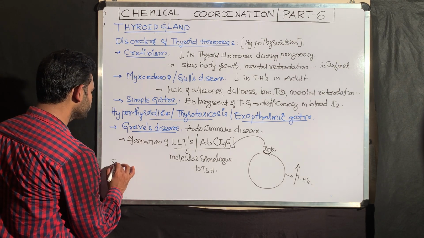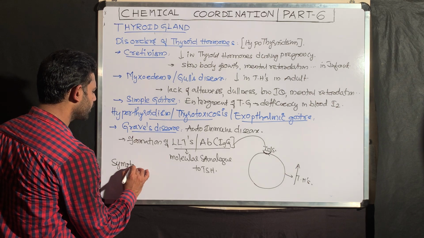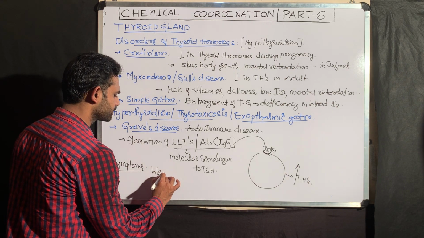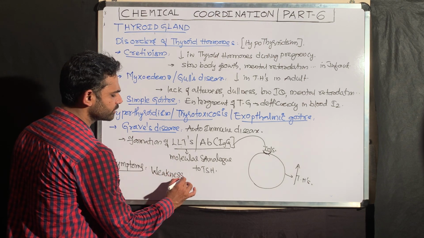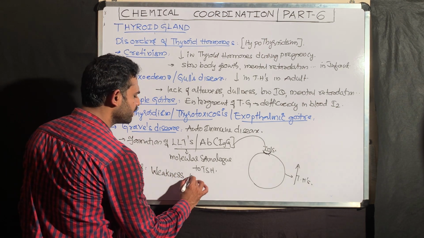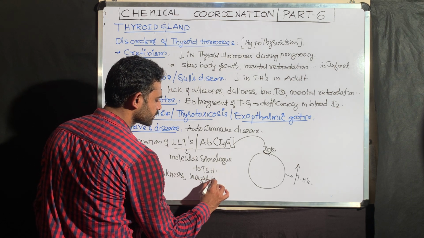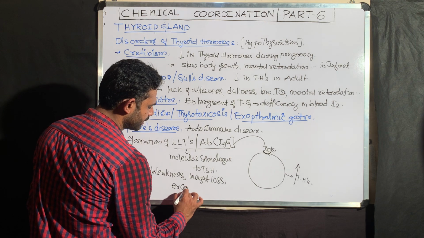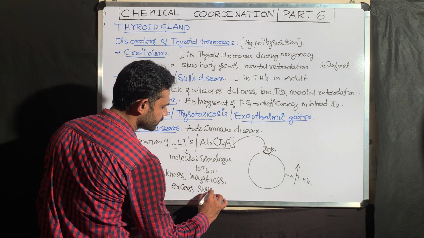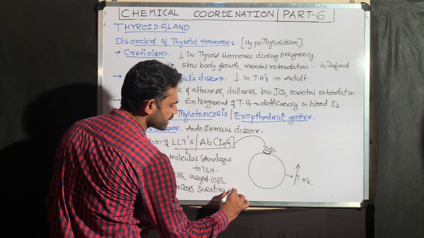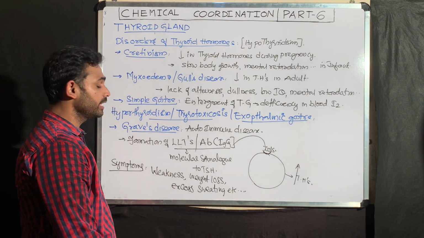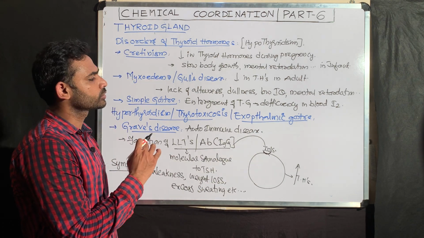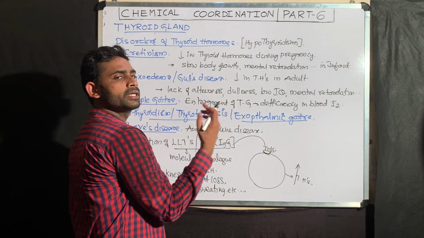What are the symptoms you can see? With reference to this, you can see muscle weakness. The next one is weight loss, excess sweating, and there are so many other symptoms.